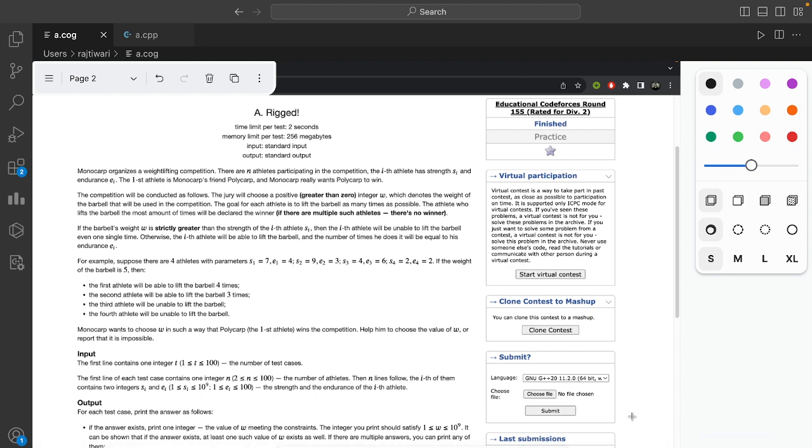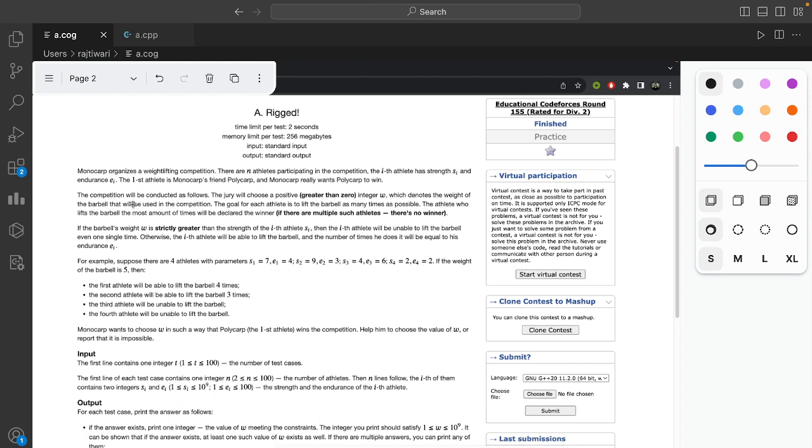Here we will be discussing problem A of Educational Codeforces Round 155, rated for Division 2. In this problem, Monocarp is organizing a weightlifting competition and there are n athletes participating, such that every i-th athlete has strength Si and endurance Ei. The first athlete is Polycarp, and Monocarp wants Polycarp to win.